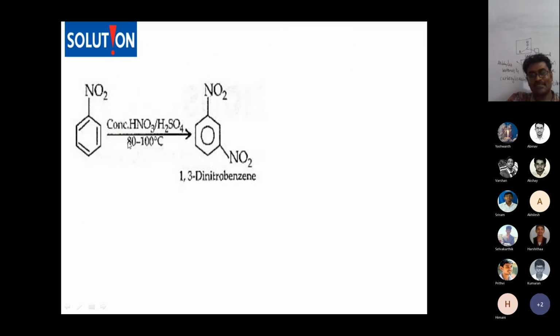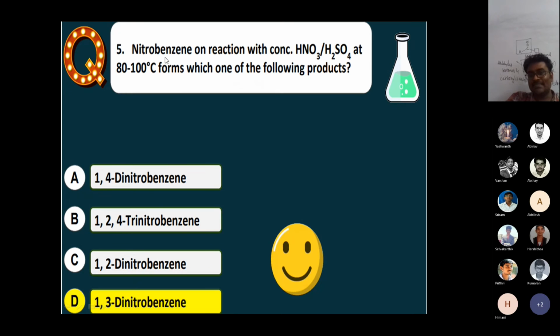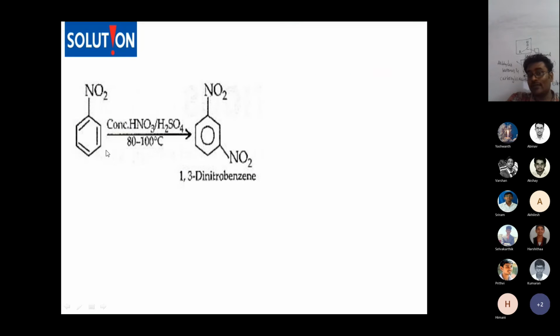Let's see. Nitrobenzene they're asking. The nitro group is an electron withdrawing group, so the electrophile will come only at the meta position. If an electron donating group is there, then the electrophile goes to the ortho and para positions. That is the point you have to remember.